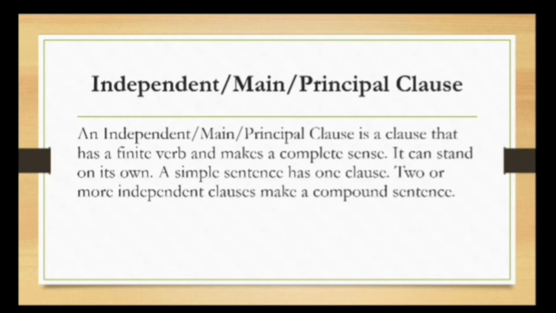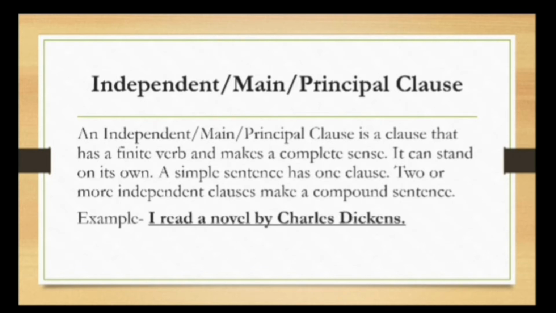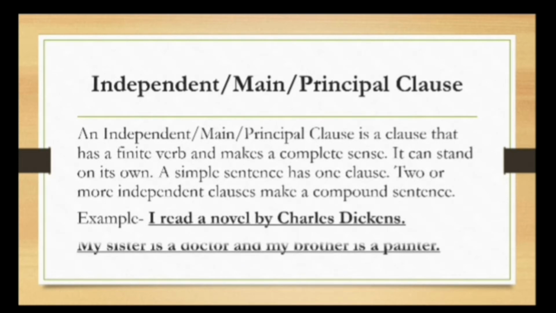An independent, main, or principal clause is a clause that has a finite verb and makes a complete sense. It can stand on its own. A simple sentence has one clause. Two or more independent clauses make a compound sentence. Example: I read a novel by Charles Dickens. My sister is a doctor and my brother is a painter.